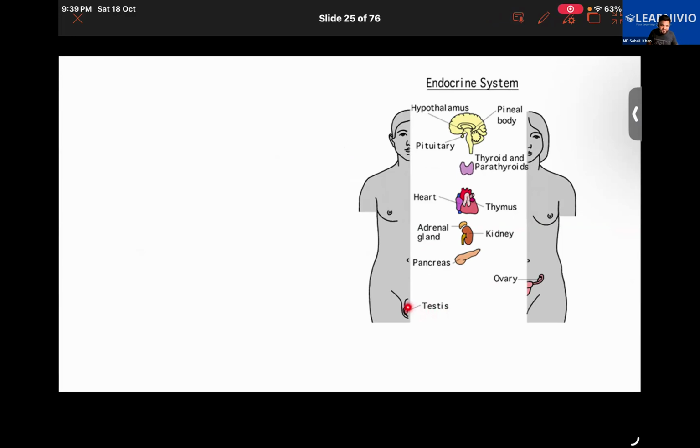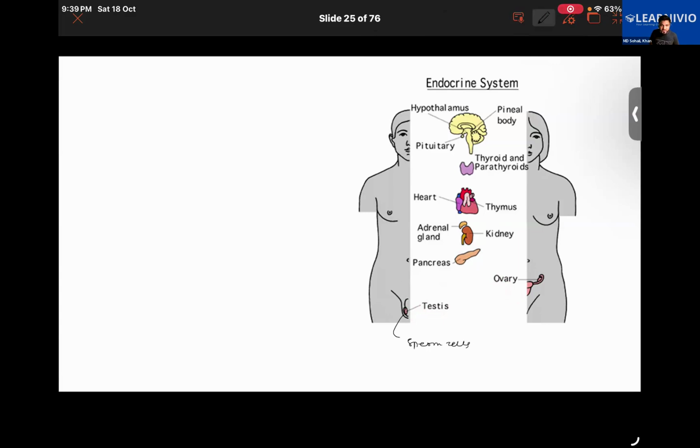You have got the tube that will be carrying the sperm to the penis. You have got the prostate gland, etc. Same with the case of the ovary also. There will be some other structures in the entire reproductive system of the female, that is uterus, cervix, vagina, fallopian tube, etc. But the main organ in male is the testis, while for female it is the ovary. Everyone knows that, right?